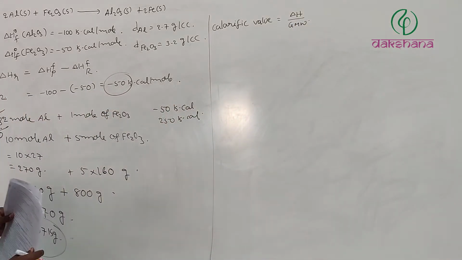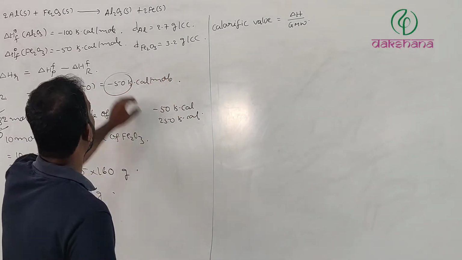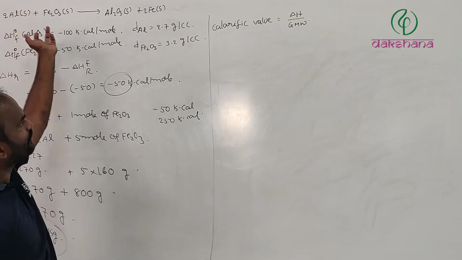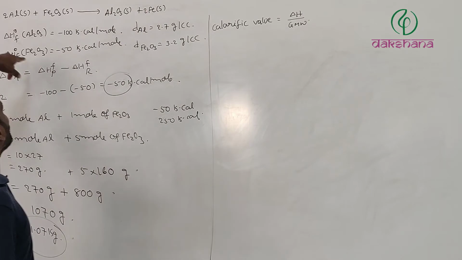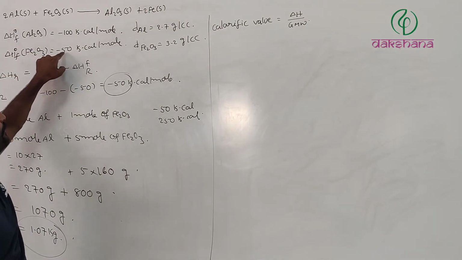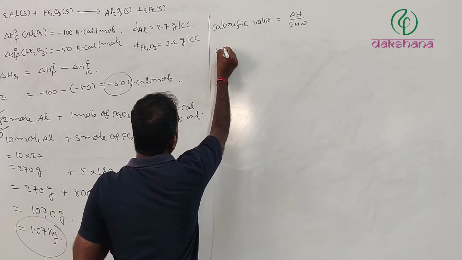Here calorific value is always calculated for the reactants, because this much reactant undergoing reaction determines how much energy is released. Now who has the calorific value? This one, 50 kilocalories.